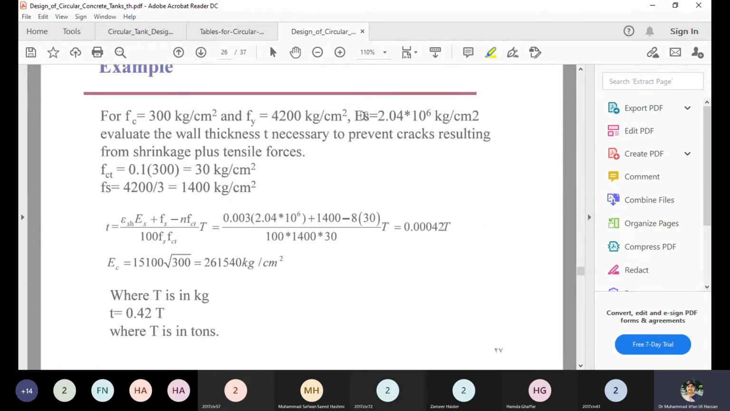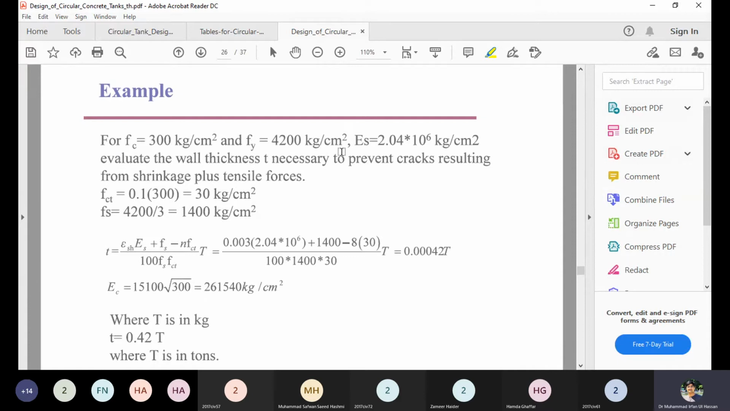Now here is an example for computing the thickness of the water tank. The units followed here are kilograms per square centimeter. Let's say fc' is given, fy is given, and Es is given. So you can compute the value of fct. As I have told you, it is 10% of fc', so fct comes out to be 30. Fs, when you are using hoop tension, is equal to fy over 3. It comes out to be 1400.